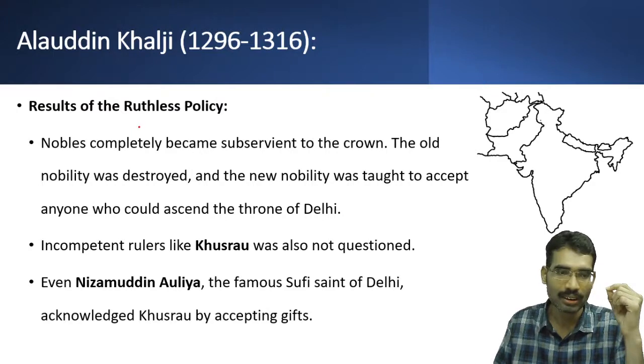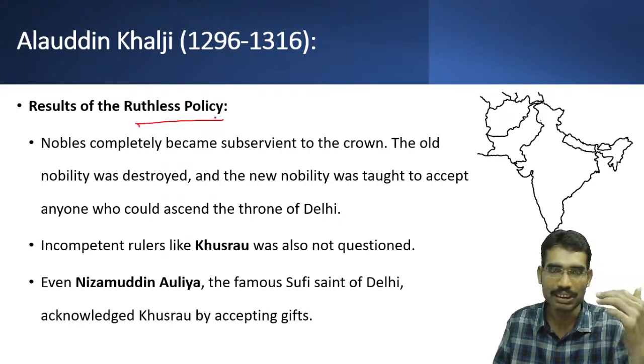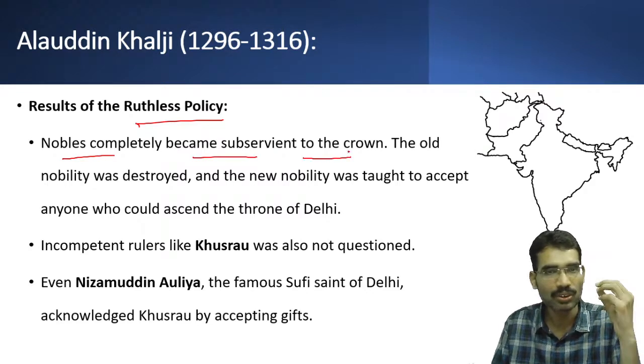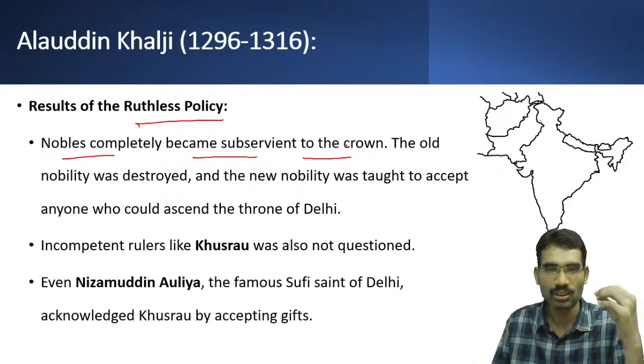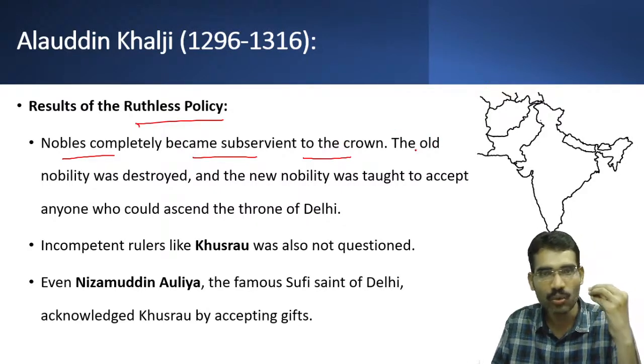Results of the ruthless policy: what he achieved because of these policies. Nobles completely became subservient to the crown. No more conspiracies against the Sultan. The Sultan was more powerful, and got the power to do whatever was good for the state. He even discarded the ulemas.